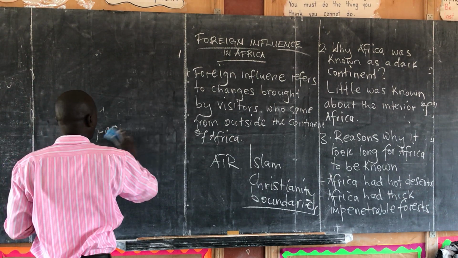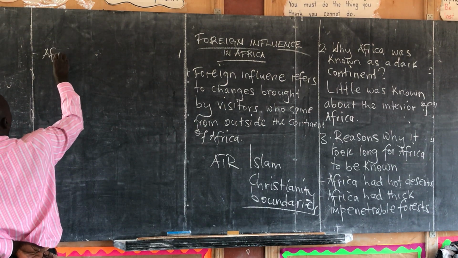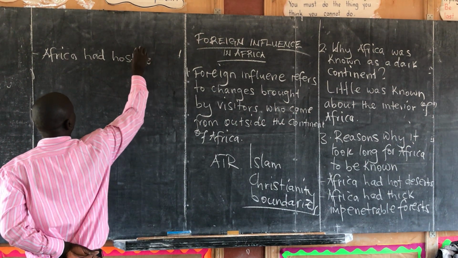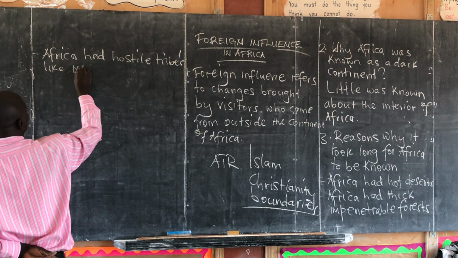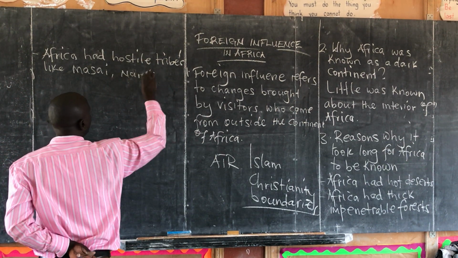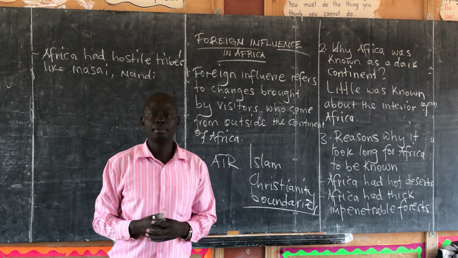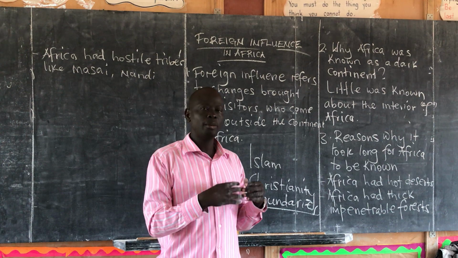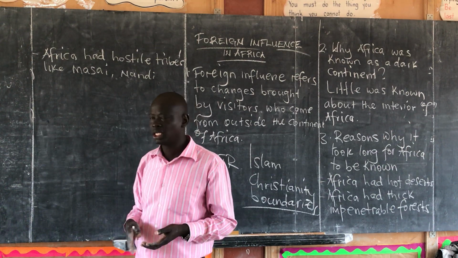Thirdly, we can say Africa had hostile tribes. For instance, when you talk of the Maasai of Kenya, the Nandi. Now, these are people who did not want any foreigner passing through their land, because they feared that these foreigners would take their grazing land. They would take part of the land that they used for grazing.